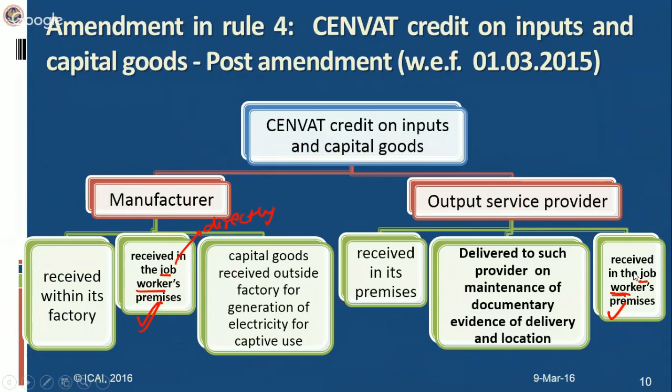It may be noted that this amendment is taken just for ease of doing business. It is an industry-friendly amendment, and one more flexibility is there, that it saves a lot of time and cost in case of a manufacturer as well as output service provider. Earlier, what used to happen was manufacturer or output service provider used to receive inputs and capital goods first in their factory, and then they direct that to the job worker. So it used to take a lot of time and cost.